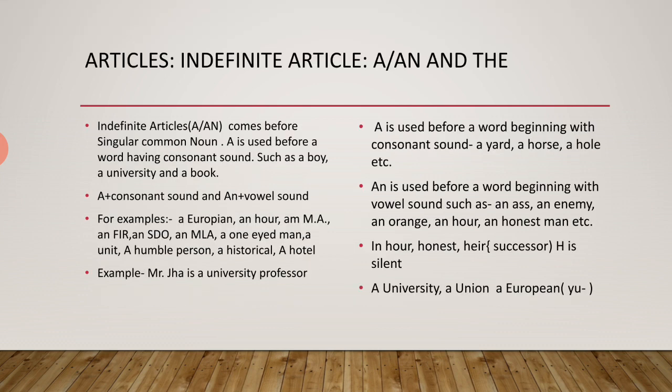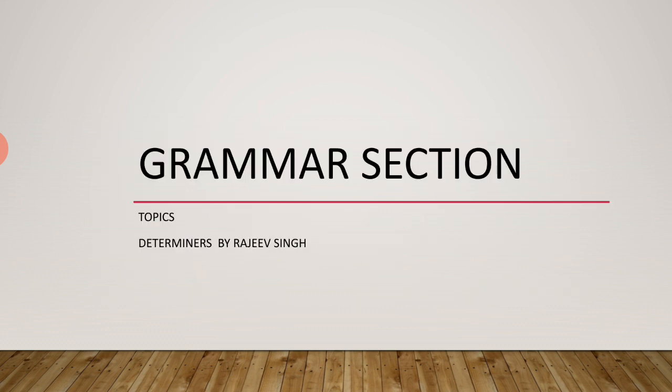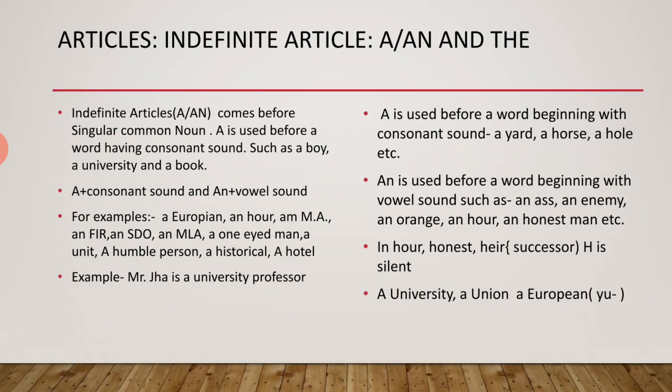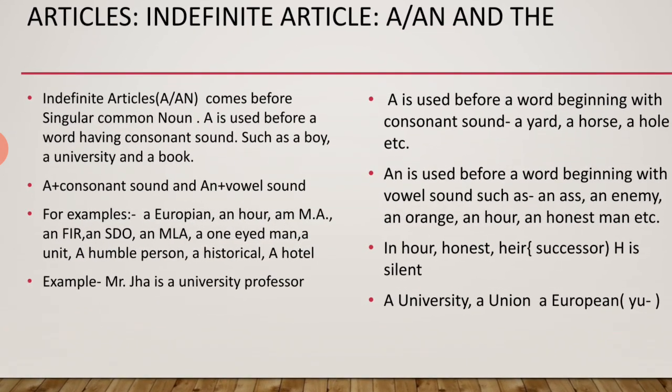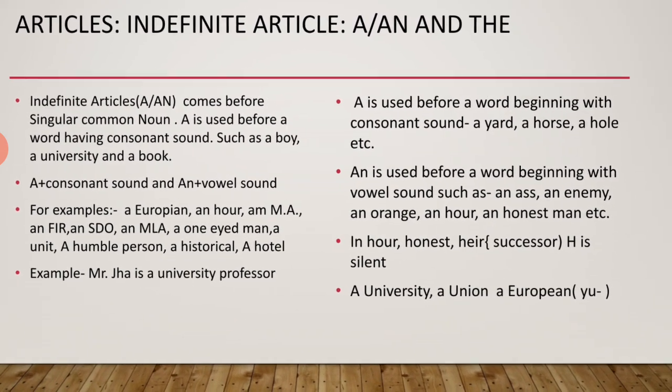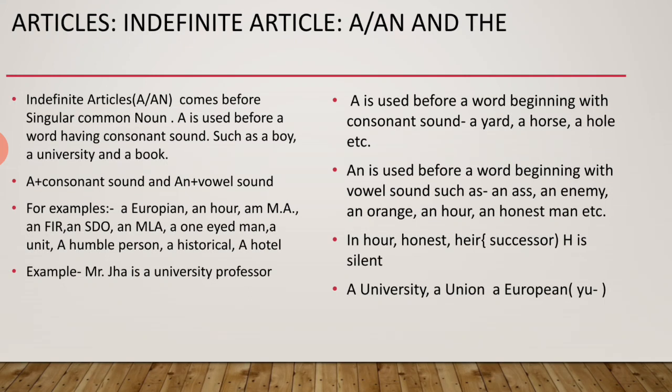First of all we go for articles, one of the determiners, and as I have already told you, I am writing it large so that you may easily read, understand and make notes.